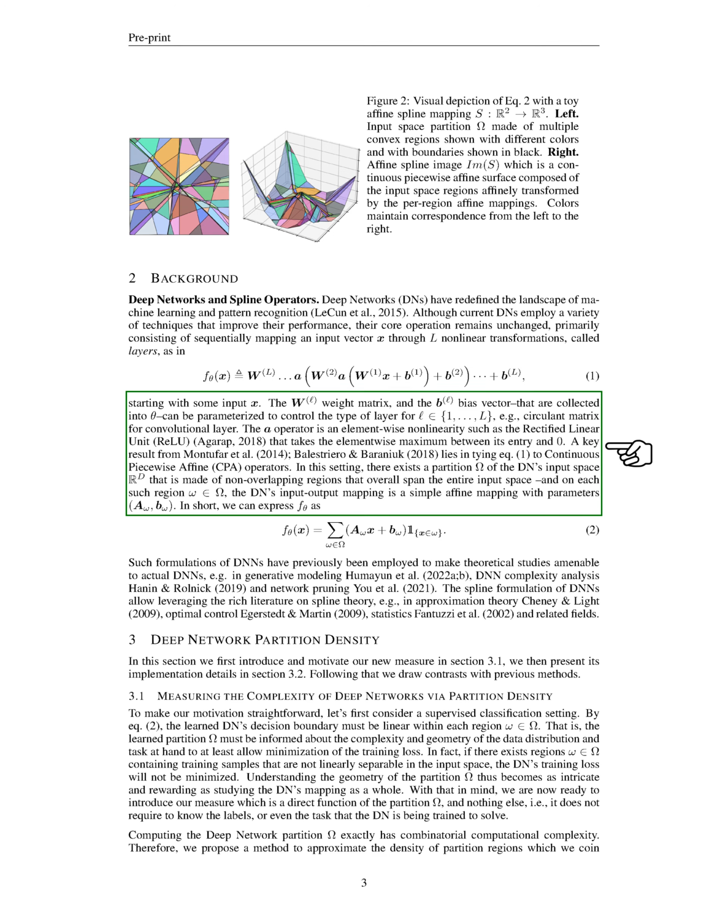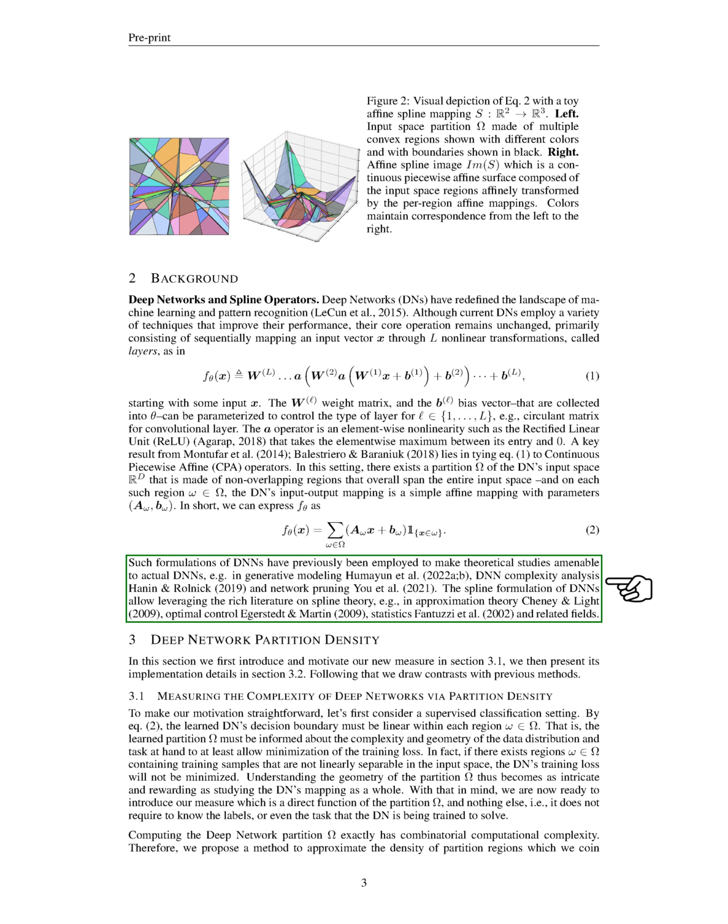These layers can be parameterized to control the type of layer, such as a circulant matrix for a convolutional layer. The operator is an element-wise nonlinearity, like the rectified linear unit, ReLU, that takes the maximum between its entry and 0. In this context, there's a partition of the DN's input space that is made of non-overlapping regions that span the entire input space. On each such region, the DN's input-output mapping is a simple affine mapping.